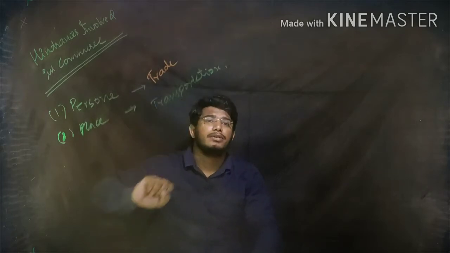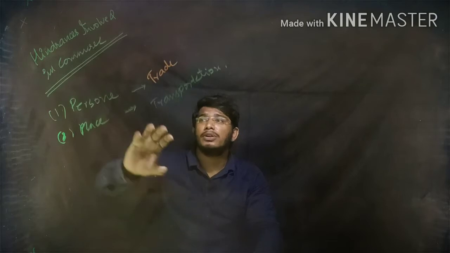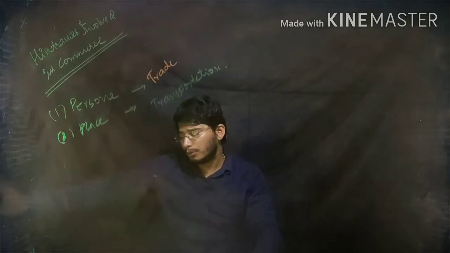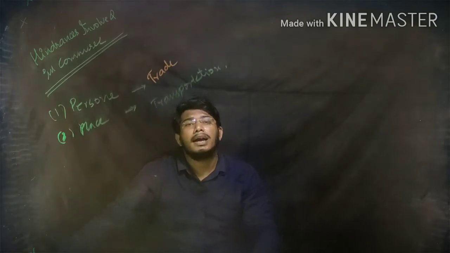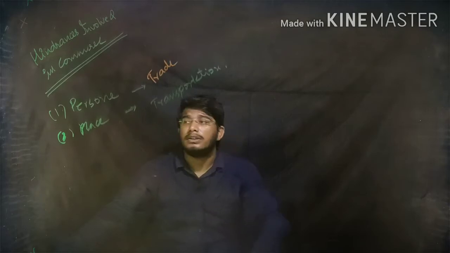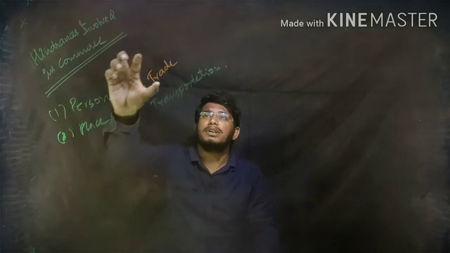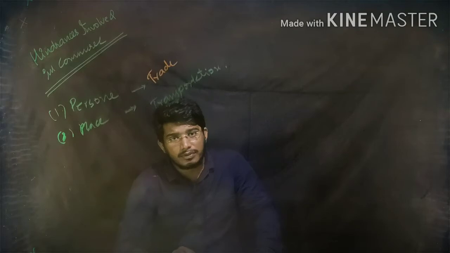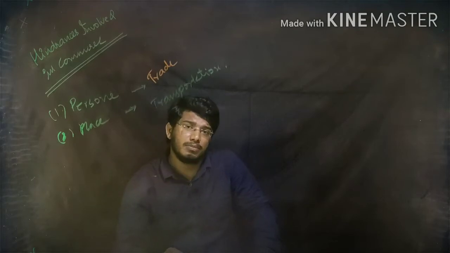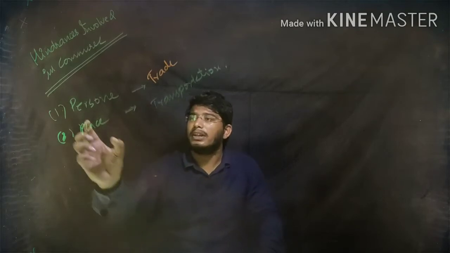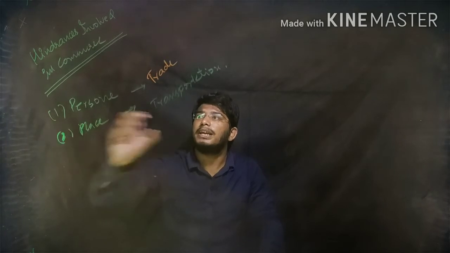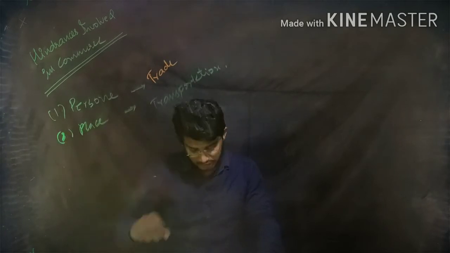By transportation, by means of transport, the goods will come to Warangal from Delhi. Okay, the place obstacle is solved by transportation. The person's obstacle is solved by trade, the treaty or agreement between buyer and seller, and the place obstacle is solved by transportation.